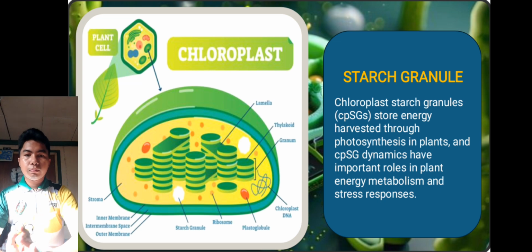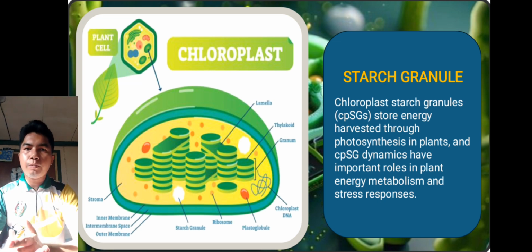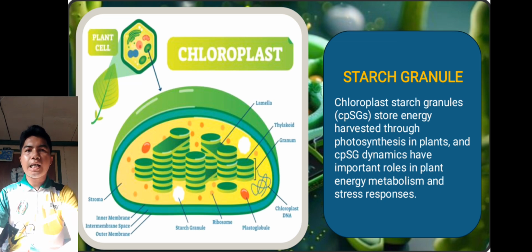Kumbaga, yung starch granules is siya yung nag-stores or kumukuha ng energy sa photosynthesis to implement in the more structural responses or metabolism. So, kumbaga is siya yung kumukuha ng energy sa ating photosynthesis para i-direct naman doon sa other